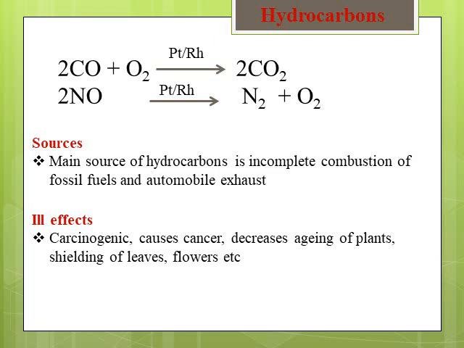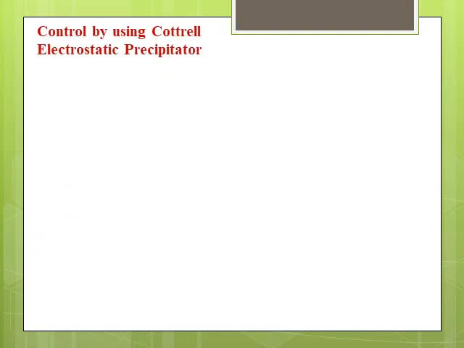So hydrocarbons especially cause environmental hazard by forming in the environment an eye irritant, which is PAN, and this PAN is carcinogenic and causes cancer, and also decreases the aging of the plants. So the hydrocarbons decrease the aging of the plants, shedding of leaves takes place, and even flowers also. So these are the hydrocarbons. Control of these hydrocarbons will be done by an important method.